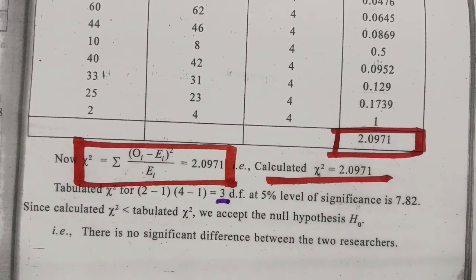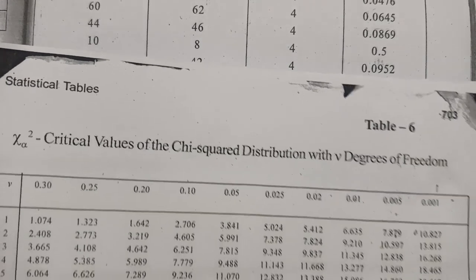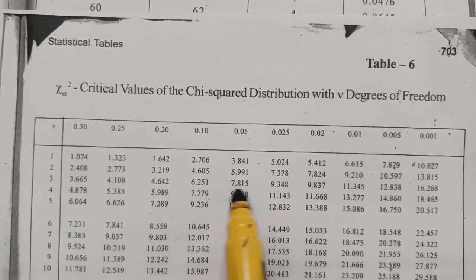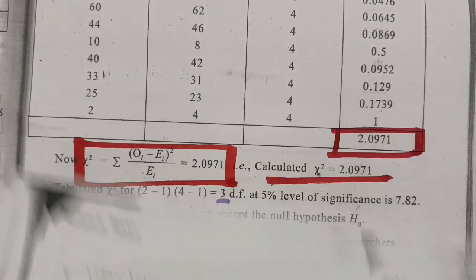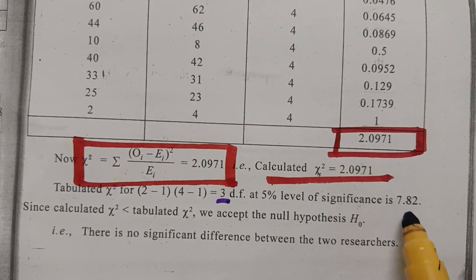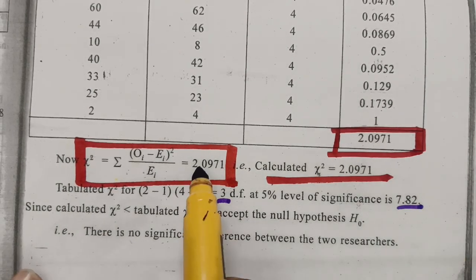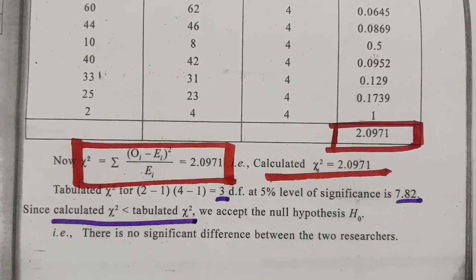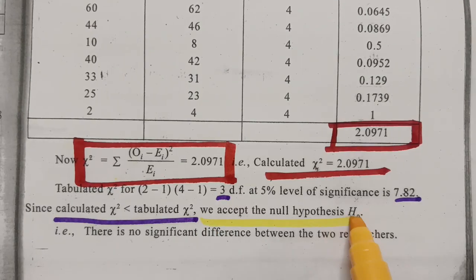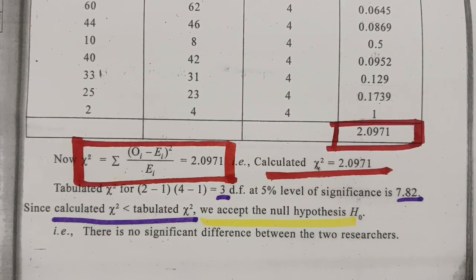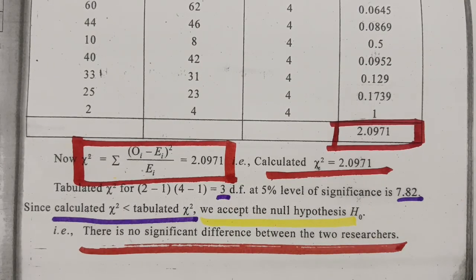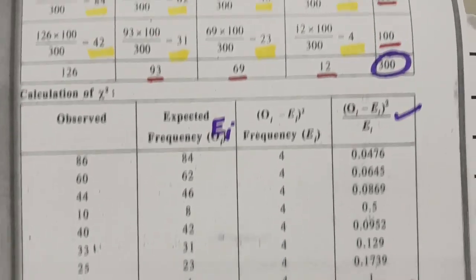At 3 degrees of freedom at 5% level, see here, this is the chi-square table, and for degrees of freedom 3 at 5% level, this is 7.815. Clear? The value here is 7.82. So this is the calculated value and this is the tabular value. Clearly the calculated value is less than the tabular value, so we are going to accept the null hypothesis H naught, and there is no significant difference between the two researchers. And this is the final conclusion, and this is how we have to solve one after the other.